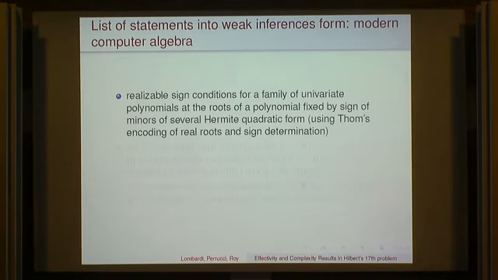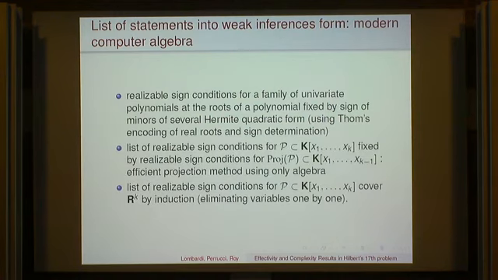And then we also need some more modern computer algebra tools, which I mentioned already, this Thom encoding and sign determination. So we need to say that the realizable sign conditions for a family of univariate polynomials at the roots of a polynomial are going to be fixed by the signs of minors of several Hermite quadratic forms. And then finally, for quantifier elimination, the list of realizable sign conditions for P included in K of x1 is fixed by the realizable sign conditions for the projection of P.